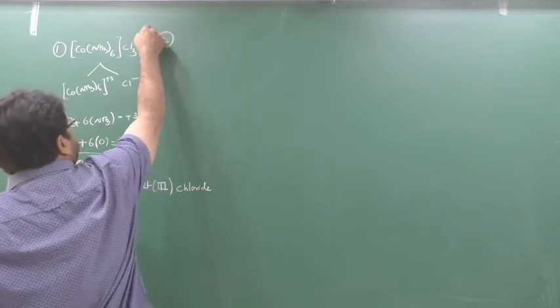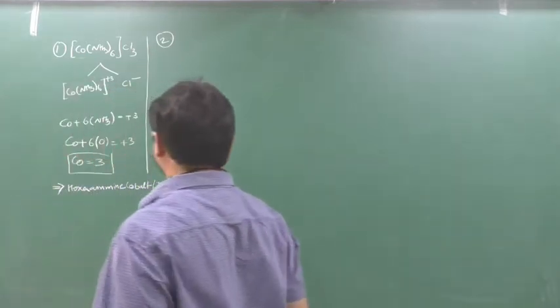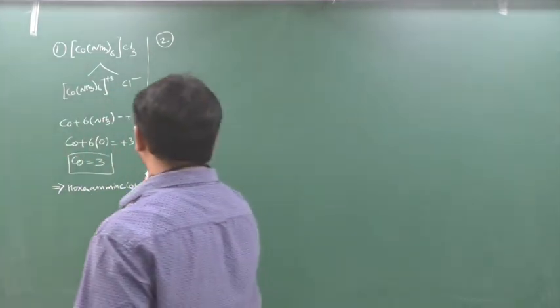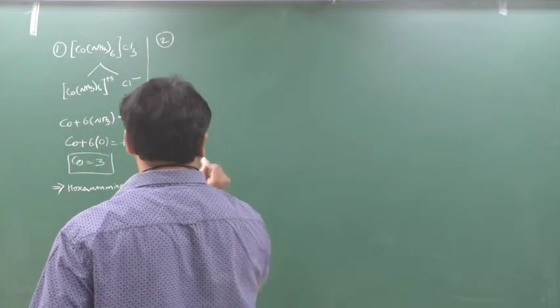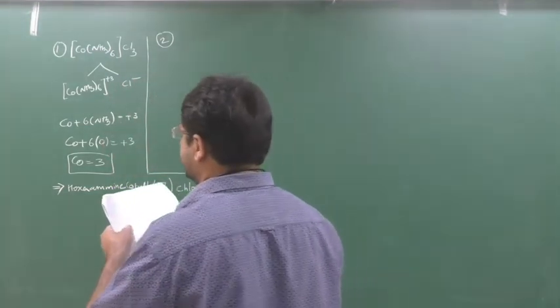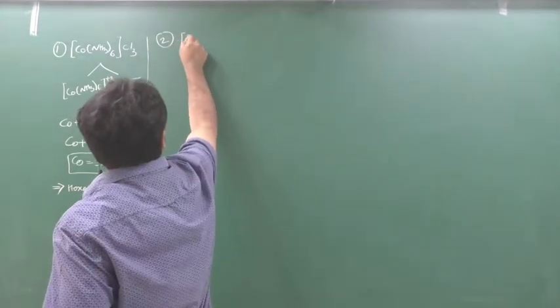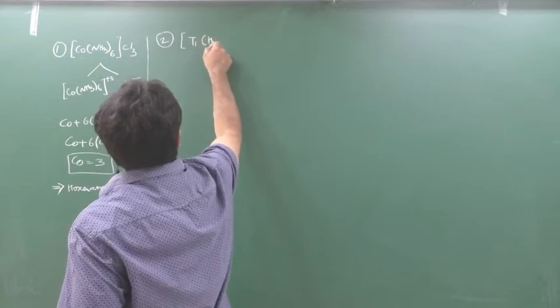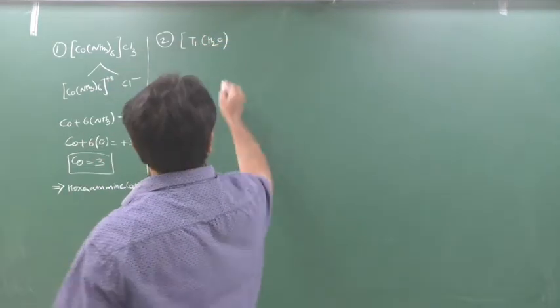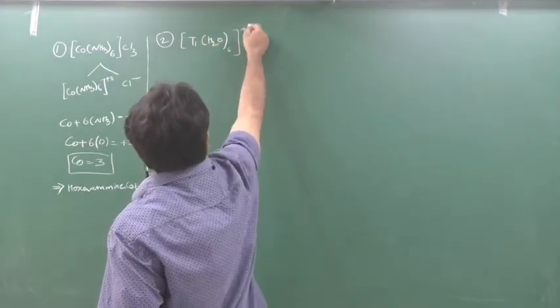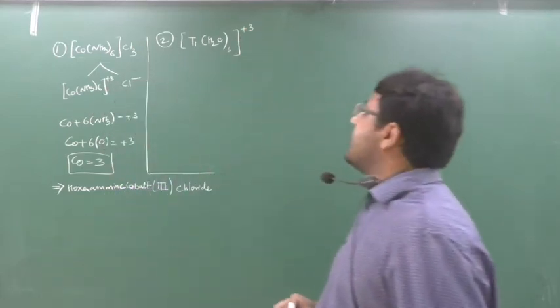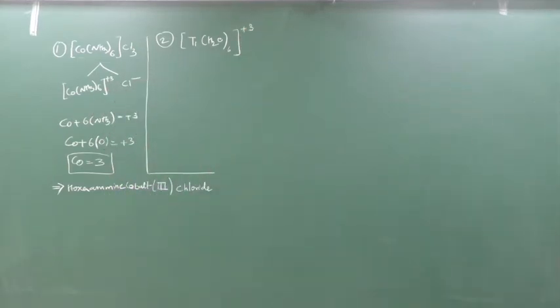Okay, second we will see. Clear this part? We will see the second portion. The second says [Ti(H2O)6]3+. That's it. Now see, this ion they have given, and in my rules of writing the IUPAC nomenclature, I told you that whenever the ion is given, after writing the name of the complex, you should mention the word ion.